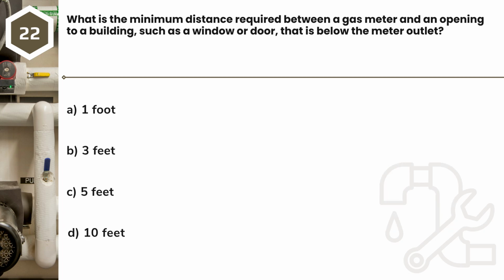Question 22. What is the minimum distance required between a gas meter and an opening to a building, such as a window or door, that is below the meter outlet? A. 1 foot. B. 3 feet. C. 5 feet. D. 10 feet.